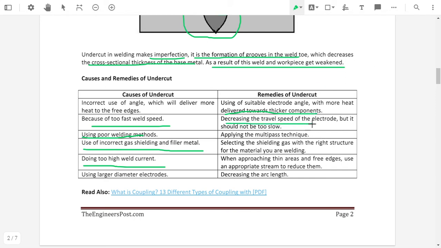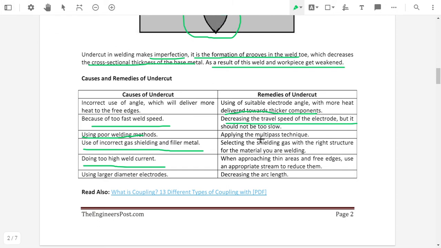Then, decreasing the travel speed of the electrode, but it should not be too slow. The travel speed or welding speed of the electrode should be such that it is not so slow that it will burn the metal, or so fast that undercut will be present.